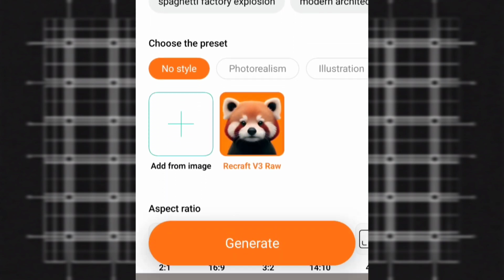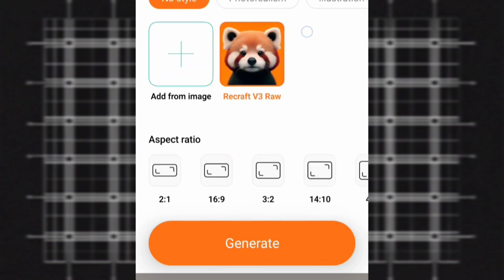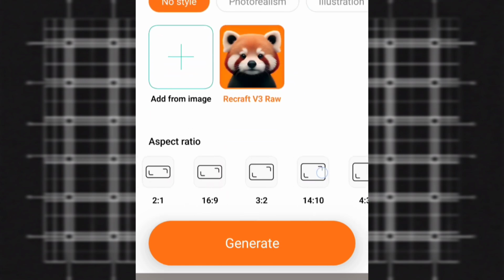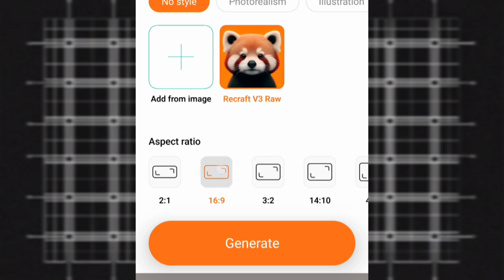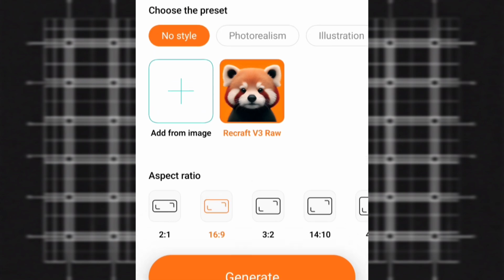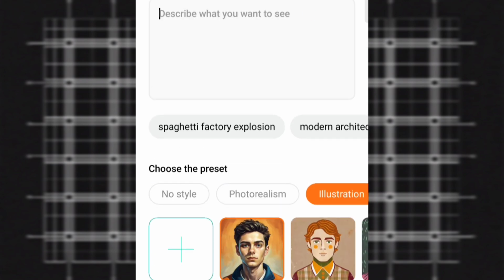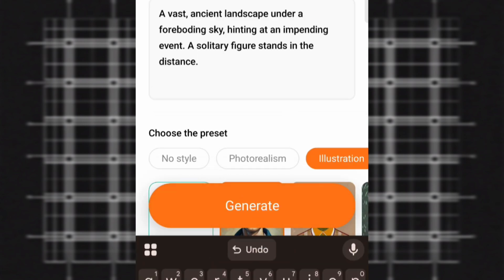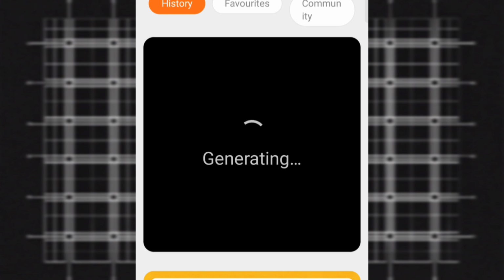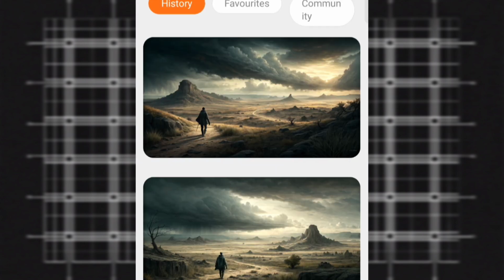Now let's say you were only able to generate 24 or 23 images, just log into another account. You will be able to do that. Okay, yes, you can generate up to 25 to 30 images, not like Leonardo AI where you can only generate around 10 images. So yes, here we are going to choose the illustration option. Now let's paste that prompt we copied earlier. Next, a super important step, don't forget to set the aspect ratio to 16:9. Now hit generate.